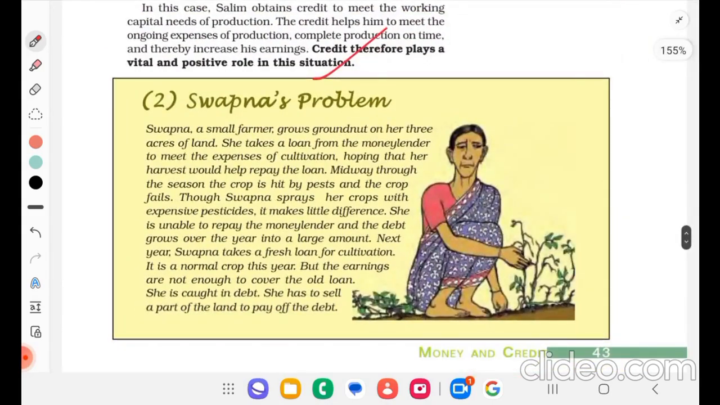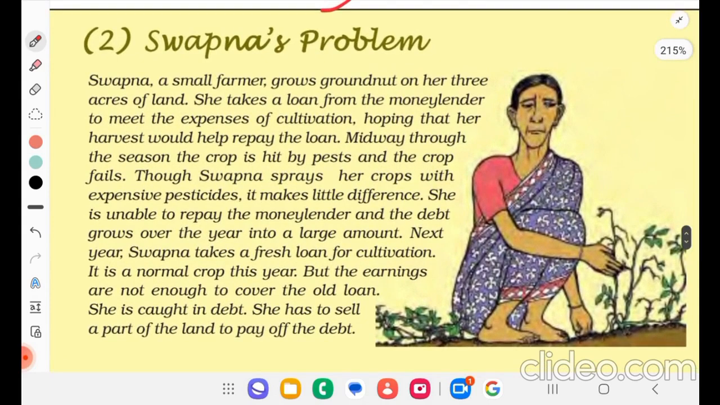So, second case, Swapna's problem. Swapna, a small farmer, grows groundnut on her 3 acres of land. She takes a loan from a moneylender to meet the expenses of cultivation, hoping that her harvest would help repay the loan. Midway through the season, the crop is hit by pests and the crop fails. Though Swapna sprays her crops with expensive pesticides, it makes little difference. She is unable to repay the moneylender and the debt grows over the year into a large amount.